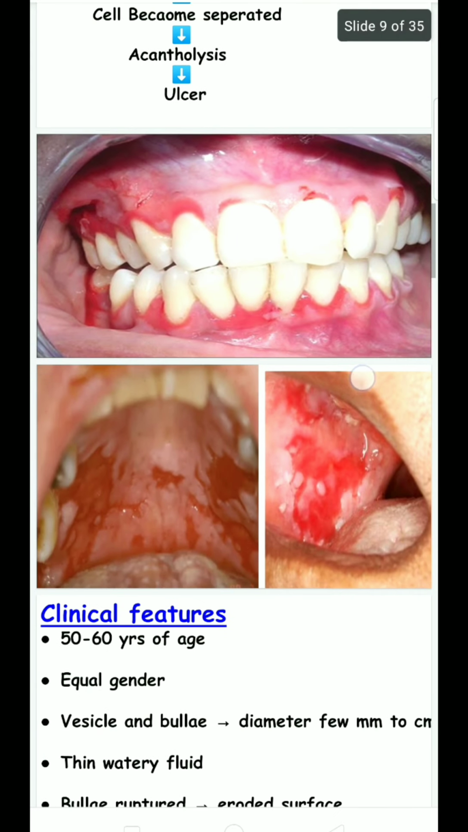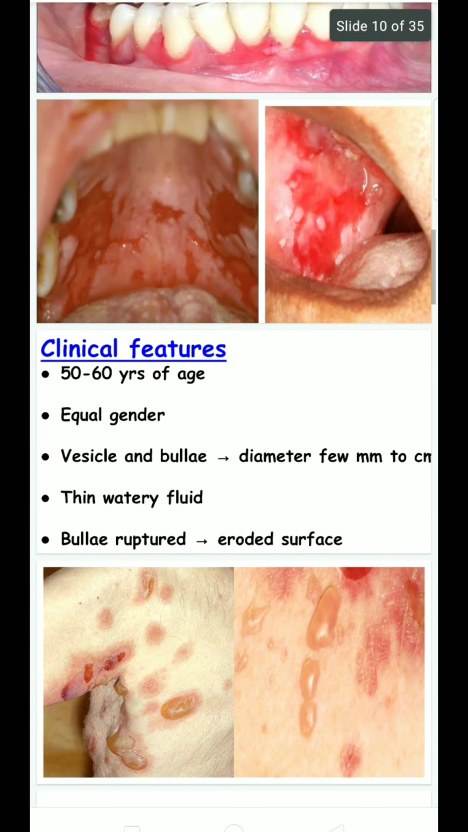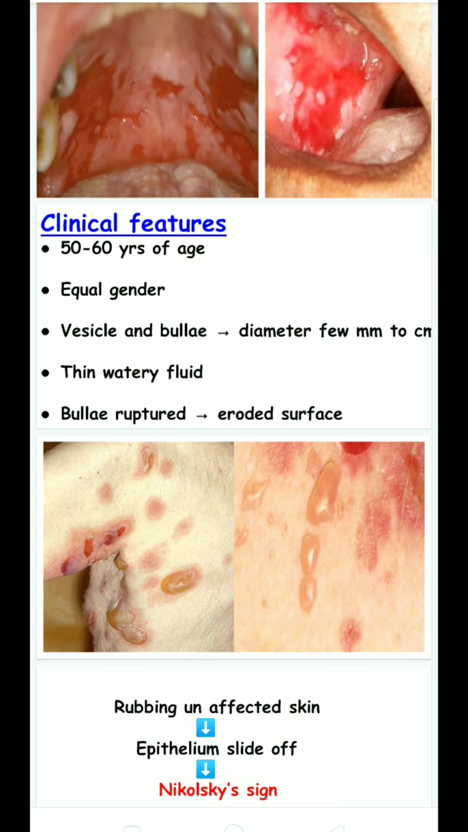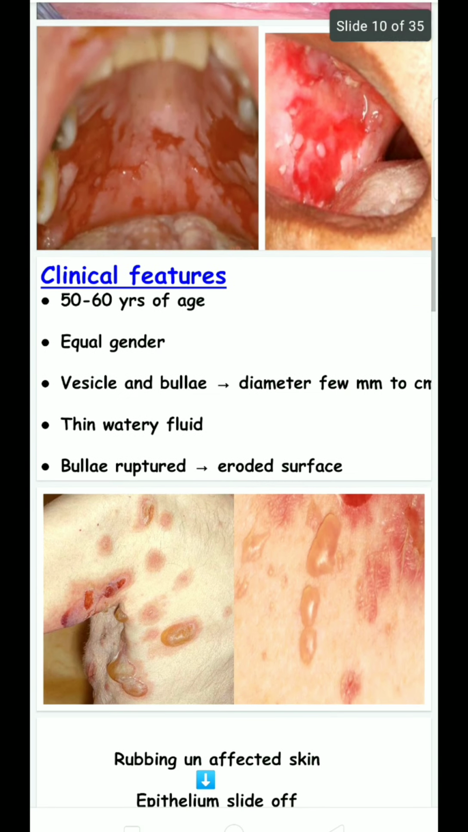Clinically, the 50 to 60 years age group is commonly affected and there is no gender predilection; both genders are equally affected. The vesicles and bullae are a few millimeters to several centimeters in diameter. There is a thin watery fluid, and sometimes the bullae rupture, leading to an eroded surface. Because of this watery fluid, with even a mild injury the bullae rupture easily.